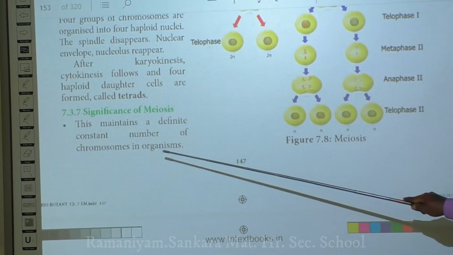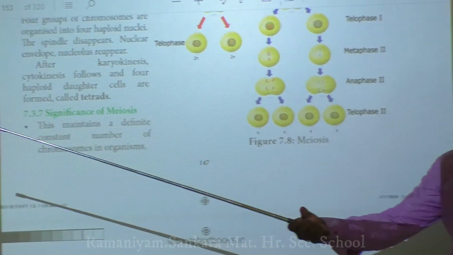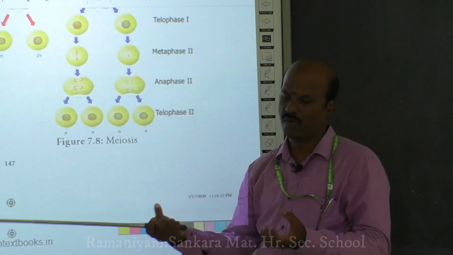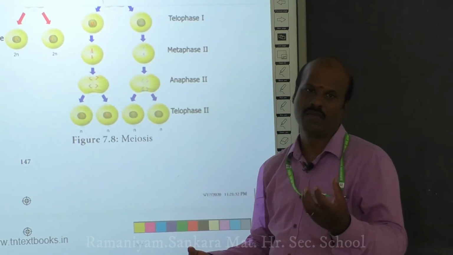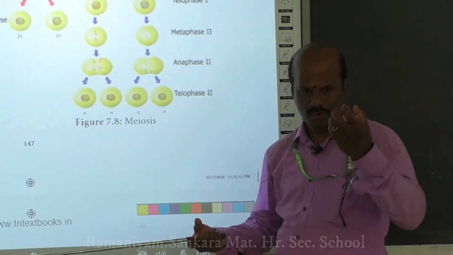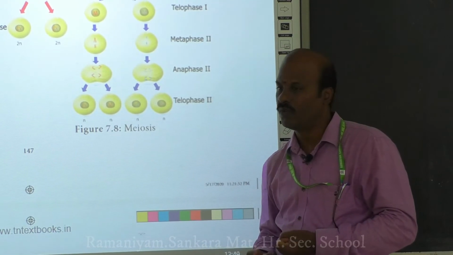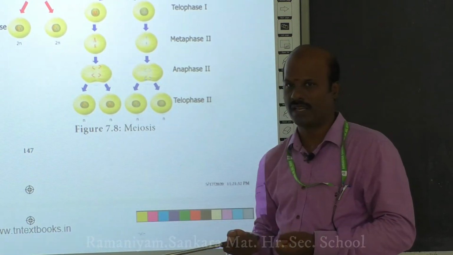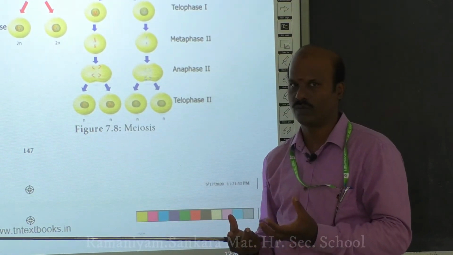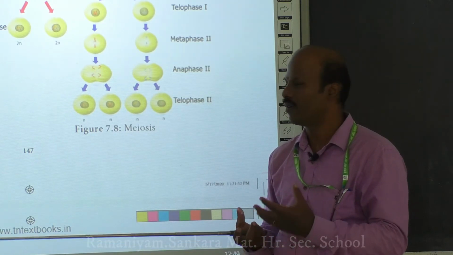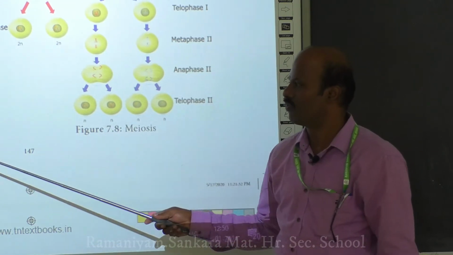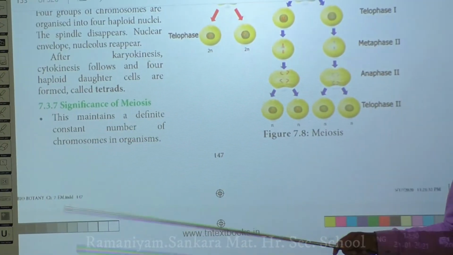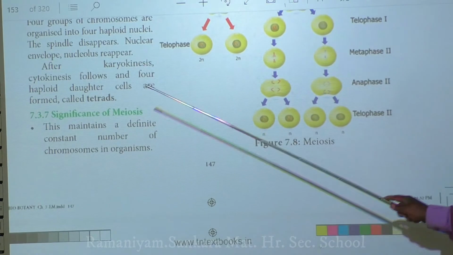Though it is a reduction division and it forms 4 haploid cells, one of the haploid cells from the father will fuse with another haploid cell from the mother, and finally it produces 46 chromosomes. So finally the DNA content is constantly maintained. The number of chromosomes is constantly maintained. That is an important significance of meiosis.